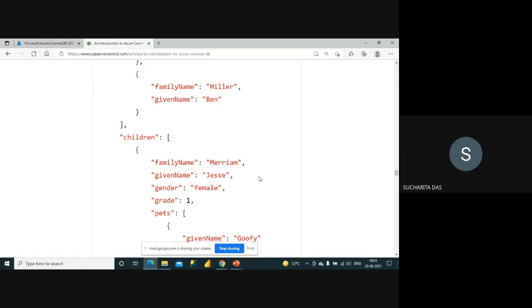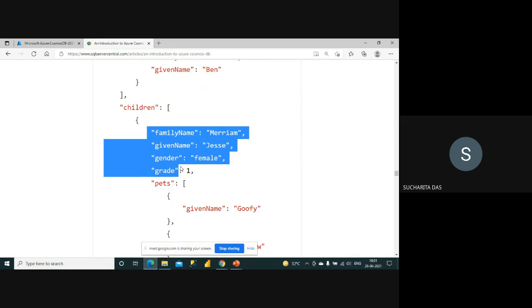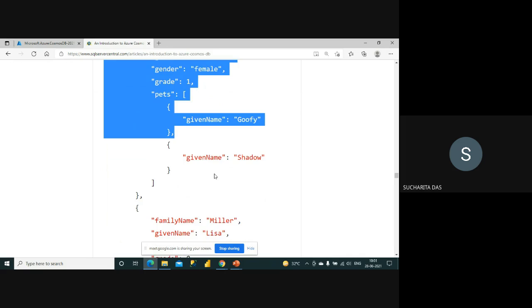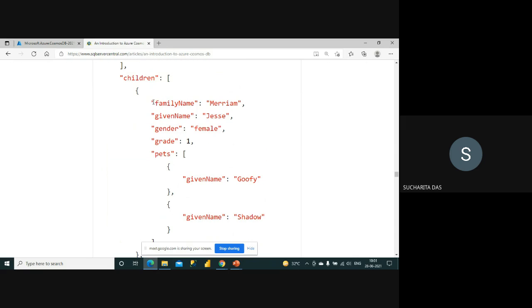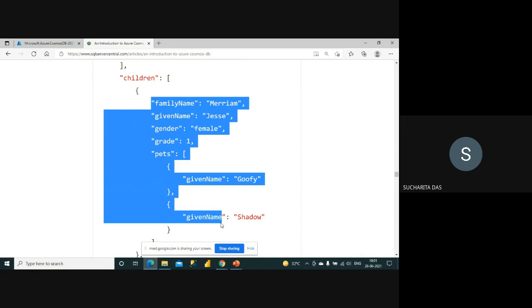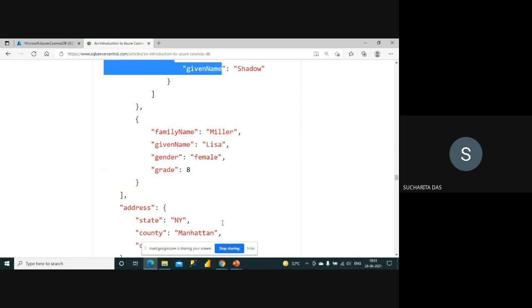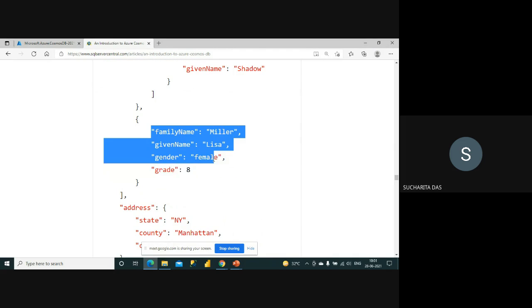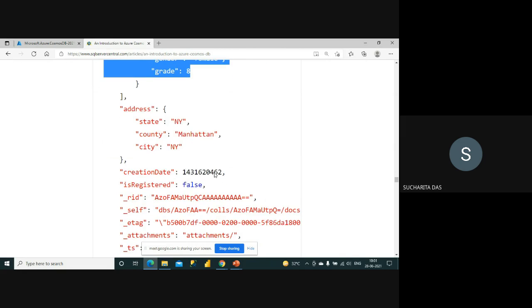And then the children have these attributes, and the pets. That particular child has two pets, so the pet names are given. Then there is another child who does not have any pet, then the address and so on.